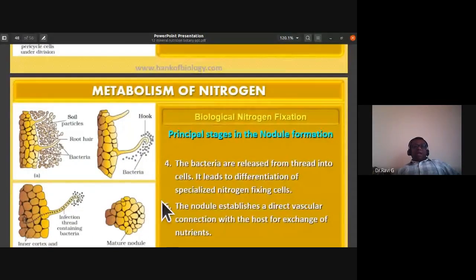So the bacteria are released from the thread into these cortical cells. It leads to differentiation of specialized nitrogen fixing cells. The nodule establishes a direct vascular connection with the host plant for exchange of nutrients. So the nodule is going to establish a direct connection with the vascular tissue for the exchange of nutrients.